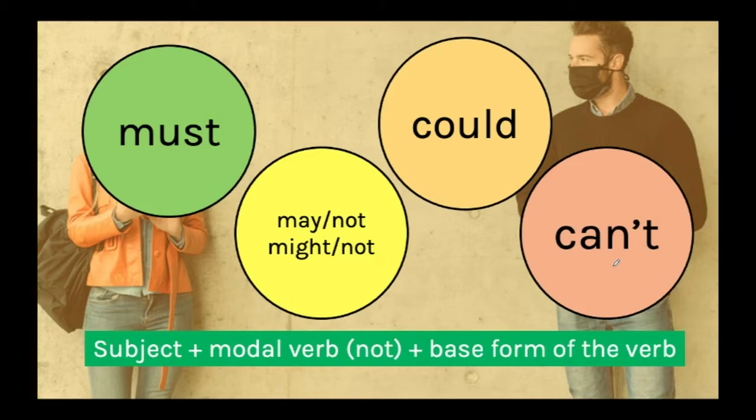What do you have to remember? What is really important here today? That you remember the structure of the sentences with modal verbs. First, we use the subject. Then we use the modal verb. And if the sentence is negative, we use not. And then we use the base form of the verb. Subject plus the modal verb. It can be must or may or might, may not or might not, could or can't, and then we use the base form of the verb.